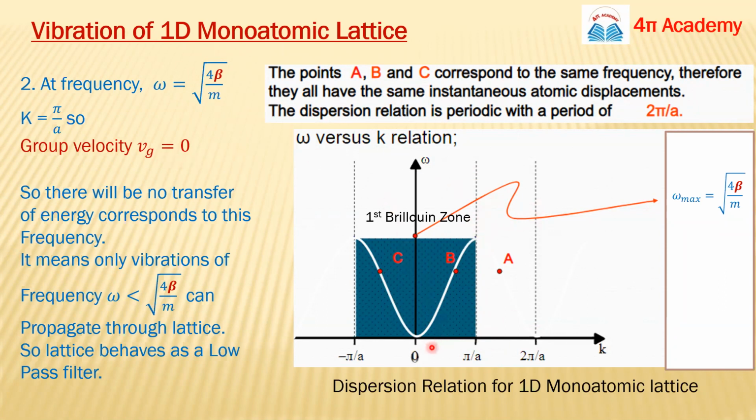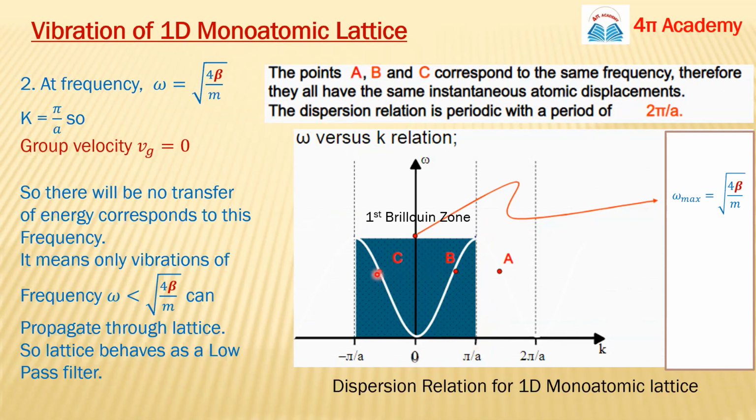So this is the dispersion relation, and we can say its period is 2 pi by a. It starts from 0 to its maximum position, and after that it continues, so the period will be pi by a plus pi by a, which is 2 pi by a.